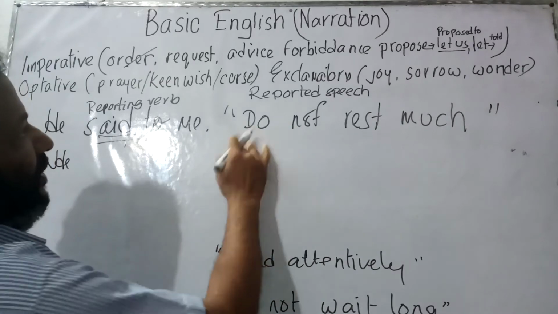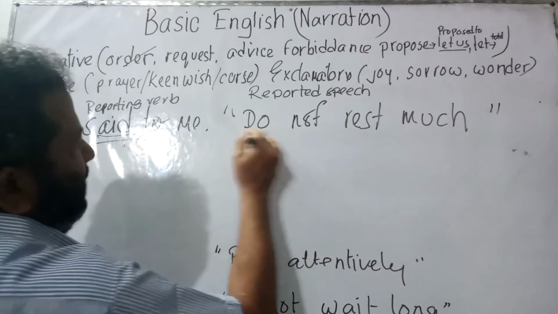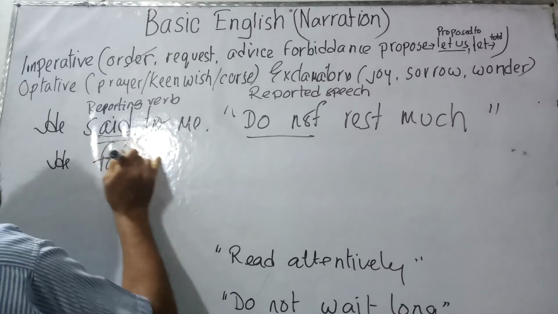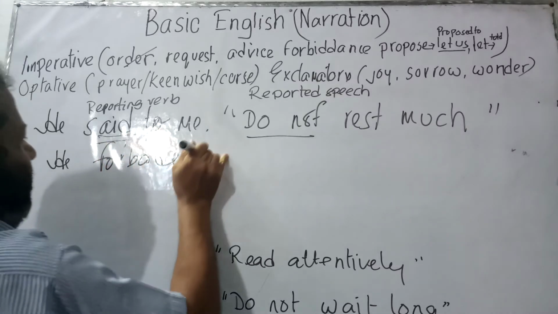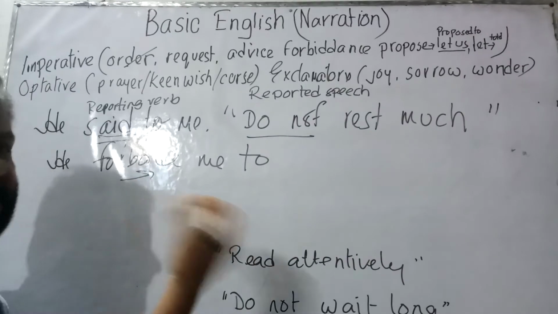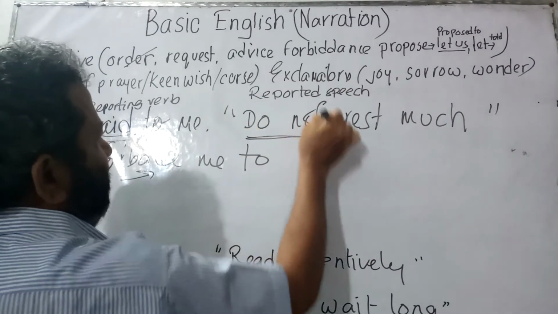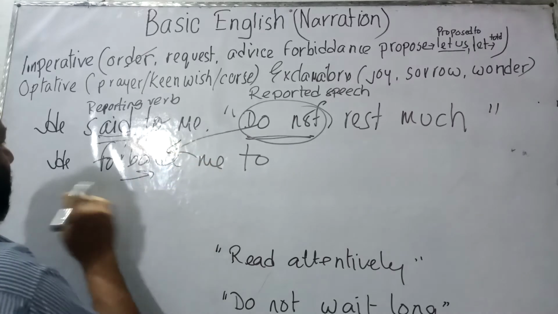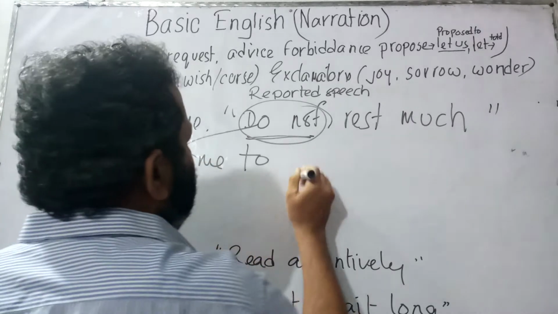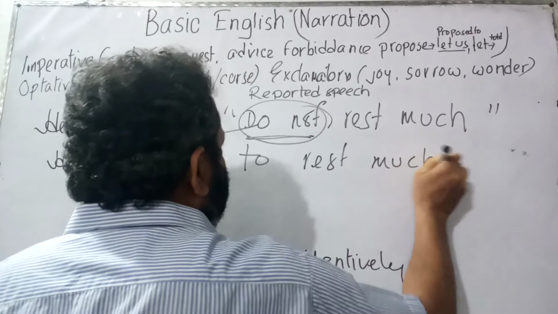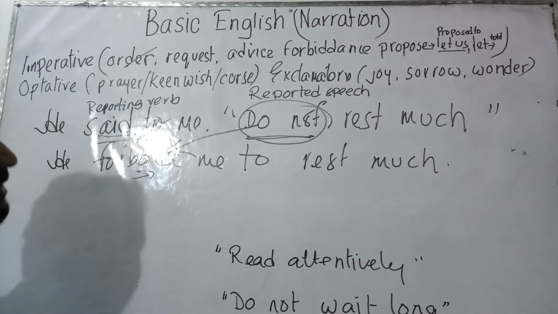Do not is a forbiddance. So do not has been turned into he forbade, F-O-R-B-A-D-E. He forbade me to, because forbade itself is a negative word, so I do not write do not here. So instead of do not, I have written forbade. He forbade me to rest much.